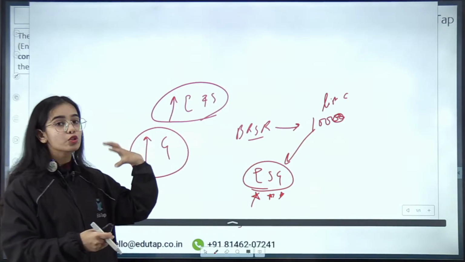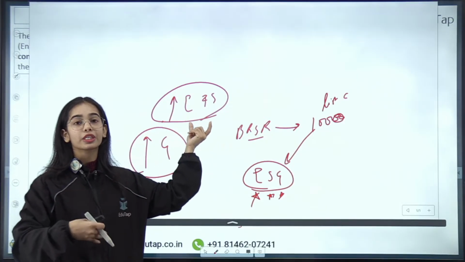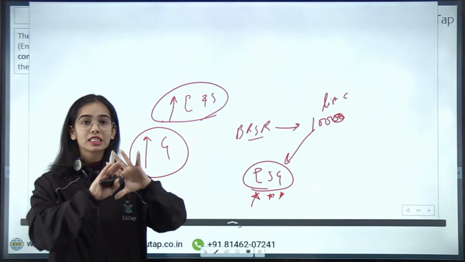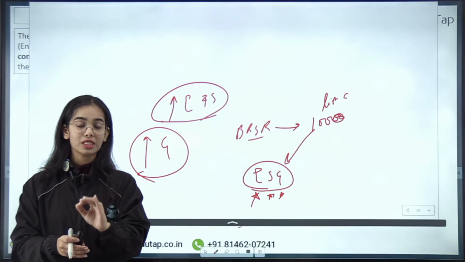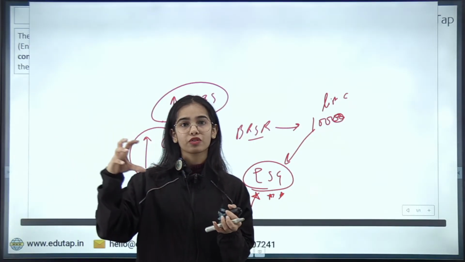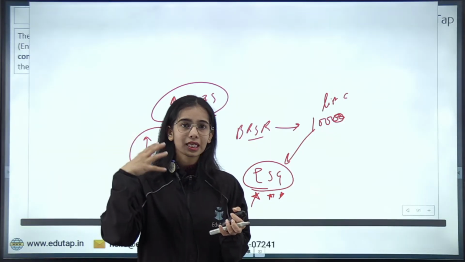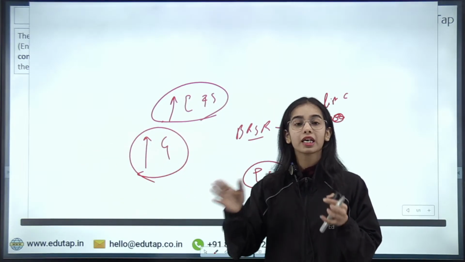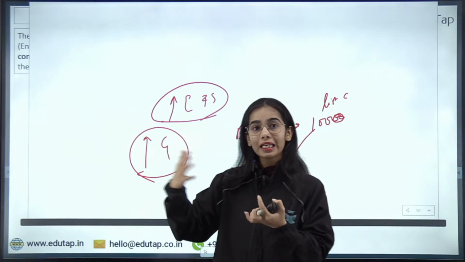So if a company is doing very well in the area of the environment, leading towards sustainability and taking steps for environmental benefit, as well as for social benefit, there is a good image of that company in the minds of the investors as well as the consumers, and they prefer these kinds of companies. Later on I will check whether the cars of Tata Motors are good or not. Whenever a car comes into my mind, the Tata Group, Tata Motors comes into my mind, right? So that is the image that they have created, that they are doing well for the society. They are linked with the society in a manner.